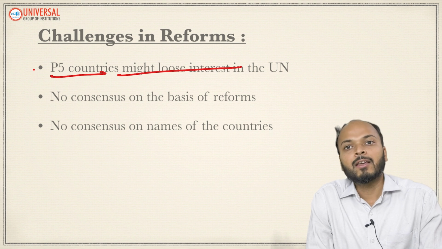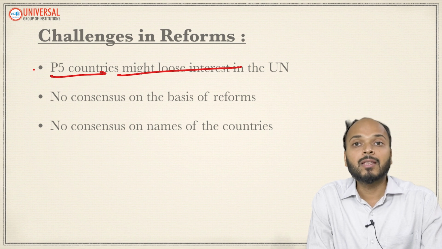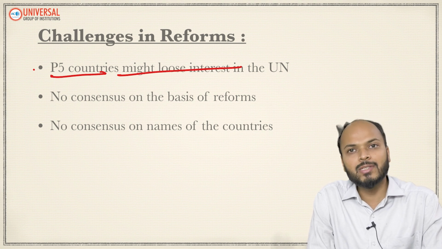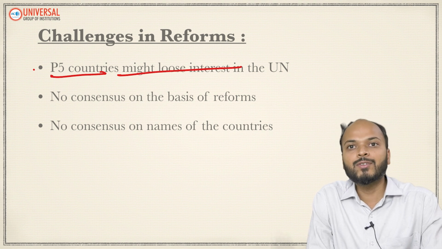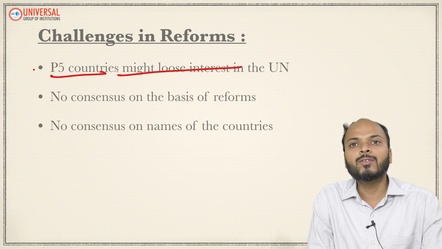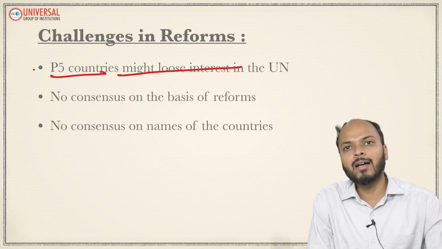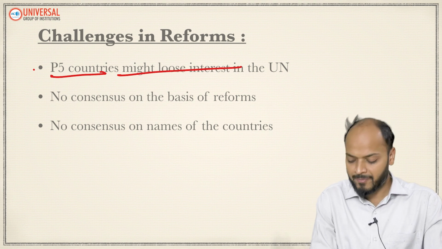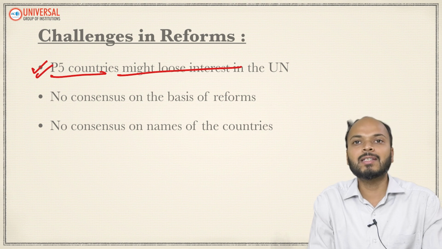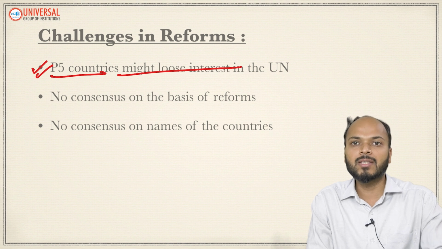If privileges like veto or permanent membership are taken from these countries, there are high chances that they will lose interest in the UN itself. They might leave the UN as well. If these countries leave the UN, or lose interest in it, the UN will become defunct, right? And these countries can then act in any manner according to their national interest only. Without the UN, it will be very difficult to put them in check. So firstly, we want to have these countries as part of the UN, and for them to remain part of it, we need to give them some privileges.